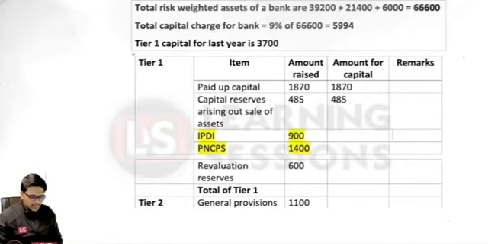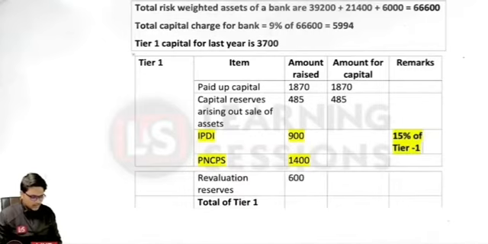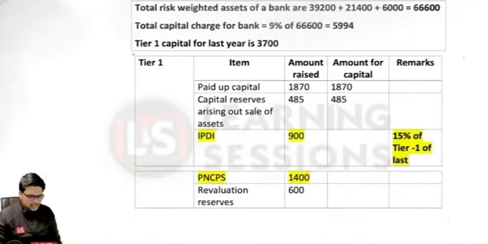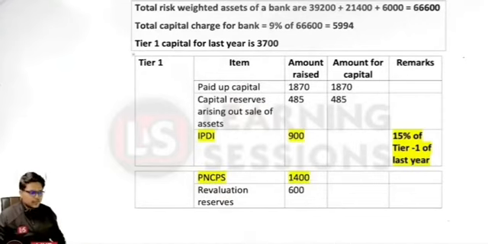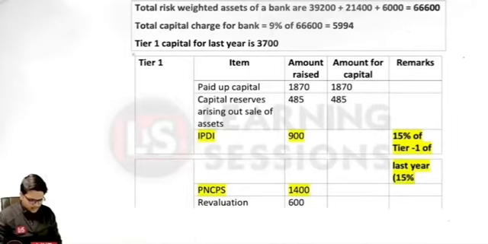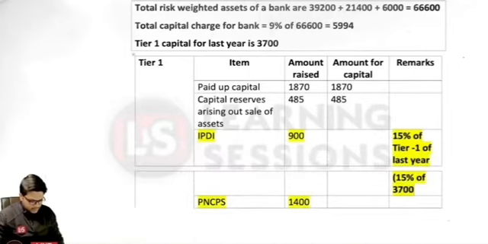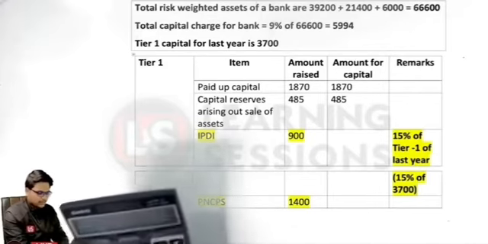So let me give the remarks over here. It can be maximum up to 15% of the tier 1 capital of last year. The last year tier 1 capital, over here in the question itself, is given to be 3700. So it will be equal to 15% of 3700. Let us have a look at what it would be.